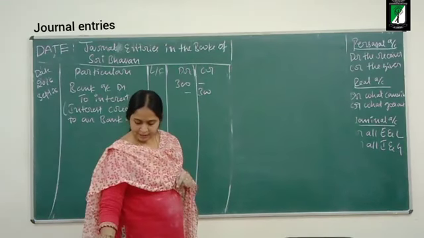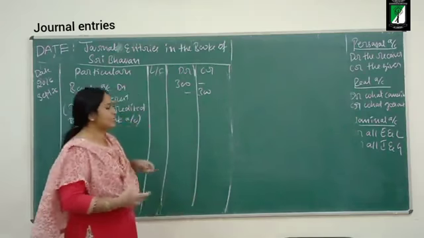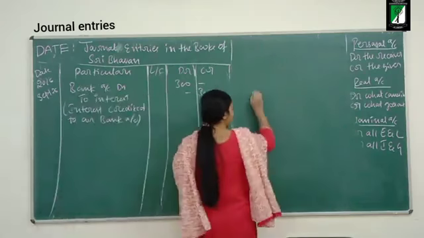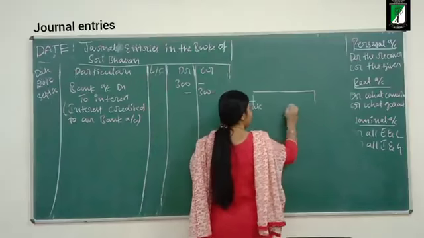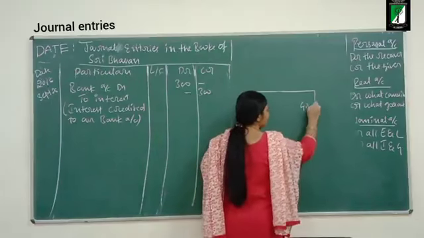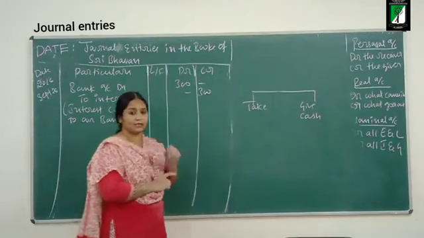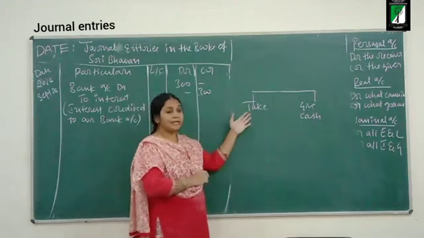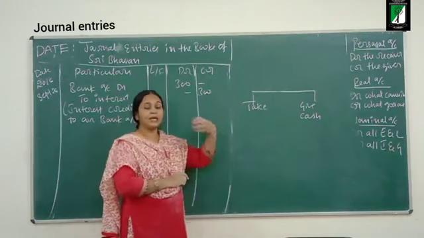Last transaction, paid salary rupees 3,000. Business is paying salary. Take and give, as the pen writes down. What is the business giving salary in the form of? Cash. The business is getting its work done and it is paying salary.